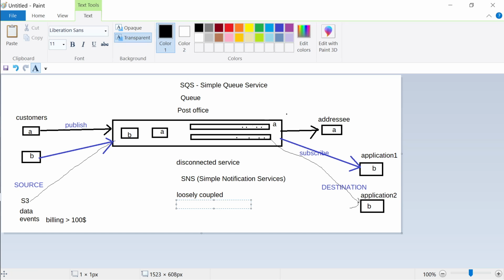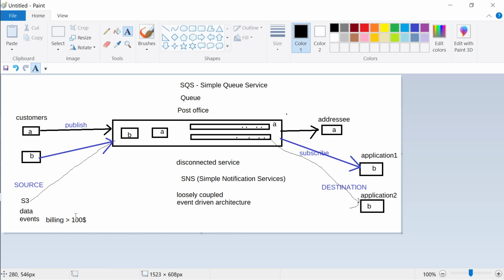So this kind of architecture is also used in event driven architecture. You need to remember this. In event driven architecture, one raises events, and in real time, when events happen, we directly inform the destination application that something has happened. But you can use event driven architecture combined with SQS. You can use simple notification service in combination with SQS.